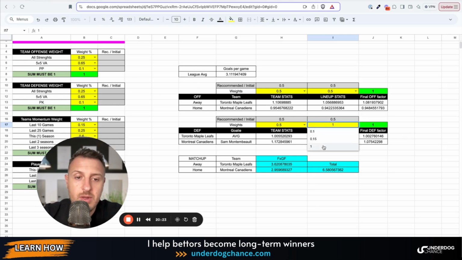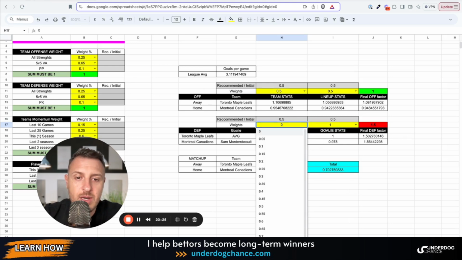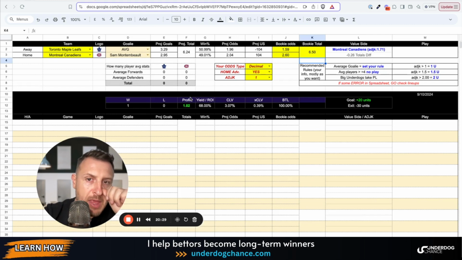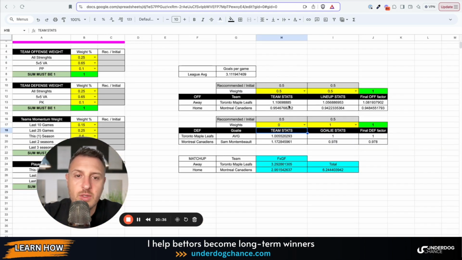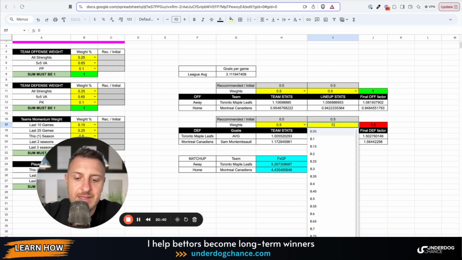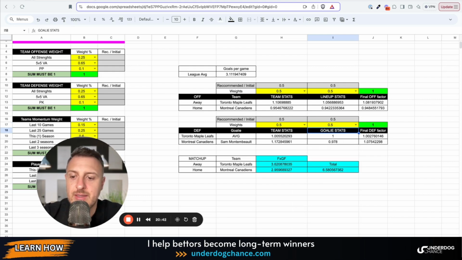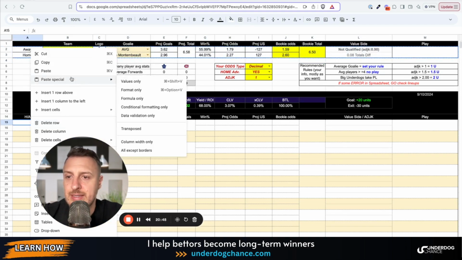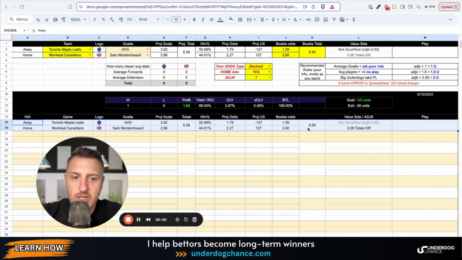So I can also play with this a little bit. I will give much more importance to the goalies. There would be small value with Montreal, but I would go with a balanced approach where we take team's defense and 50% importance to the goalie. So there is no value in this game. I would simply copy paste it here. You can check the total is basically the same.